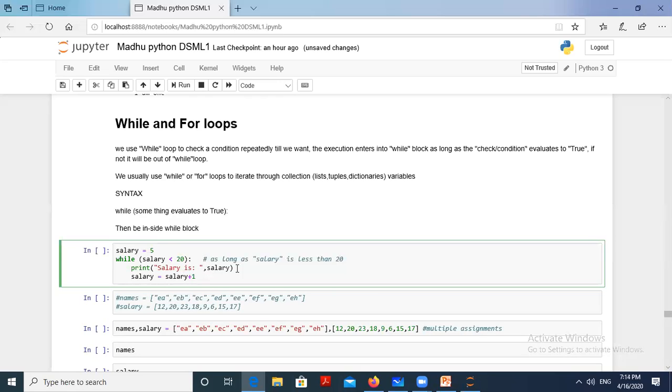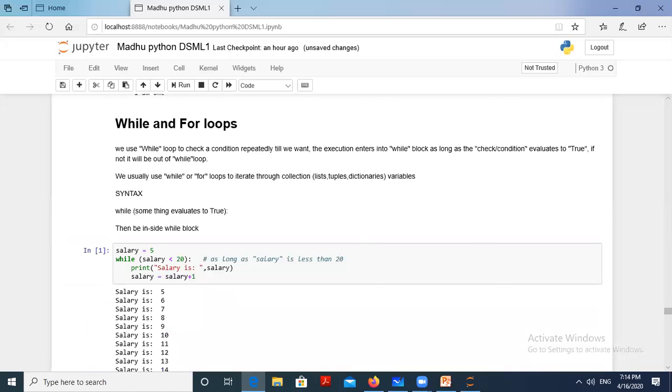That is the way we can repeat. The while loop, as I just told you, is while followed by a condition and a colon. Then the next line starts after a tab, so it will be executed. Otherwise it will not execute. Okay, I think all of you understood this. Let's execute this.